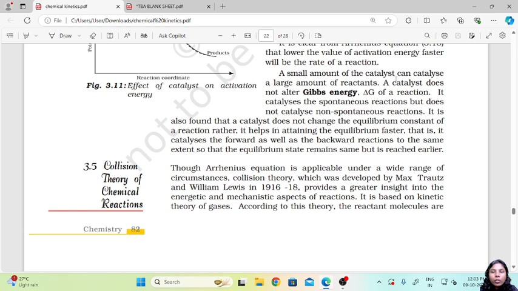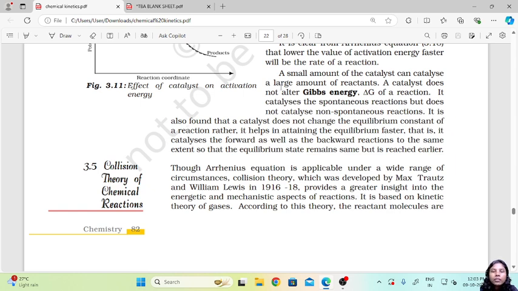So a small amount of catalyst can catalyze a large amount of reactants. A catalyst does not alter the Gibbs energy, that is delta G of a reaction, it remains the same. It catalyzes spontaneous reactions but does not catalyze non-spontaneous reactions. A catalyst does not change the equilibrium constant of a reaction, rather it helps in attaining the equilibrium faster.